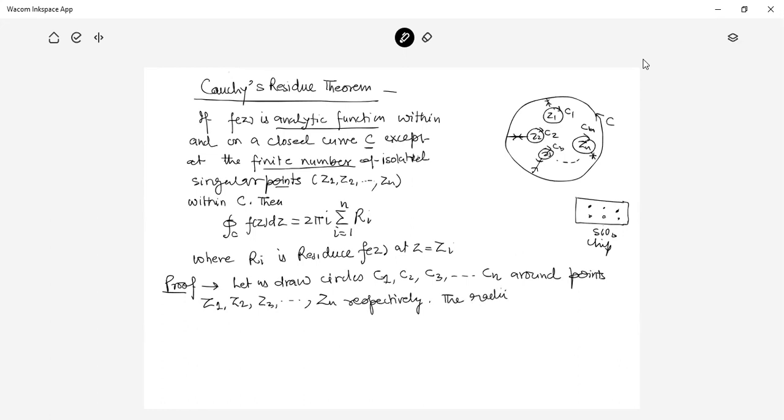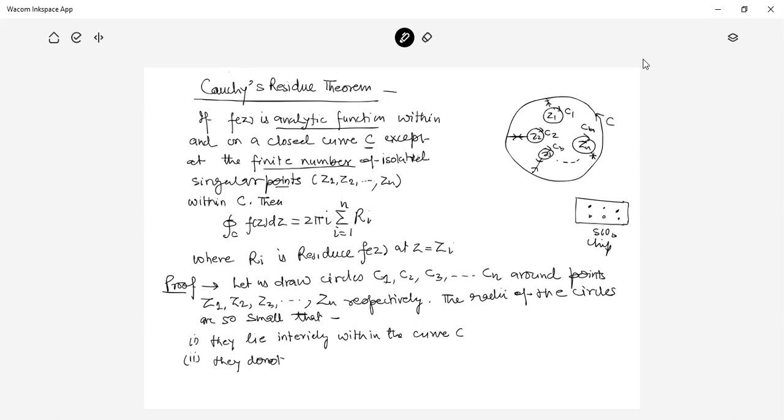The radii of the circles are so small that, number one, they lie entirely within the curve C, and second, they do not overlap or intersect.